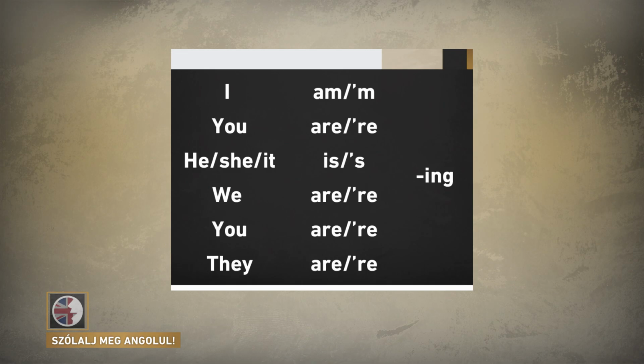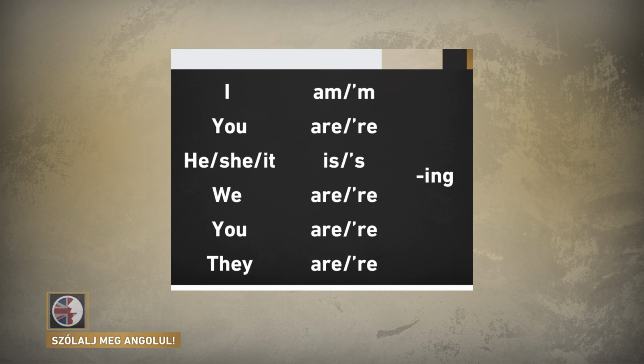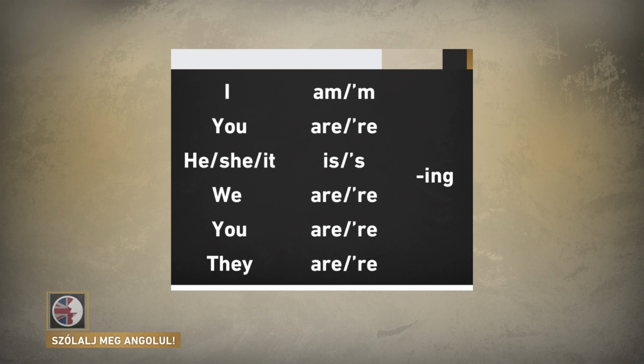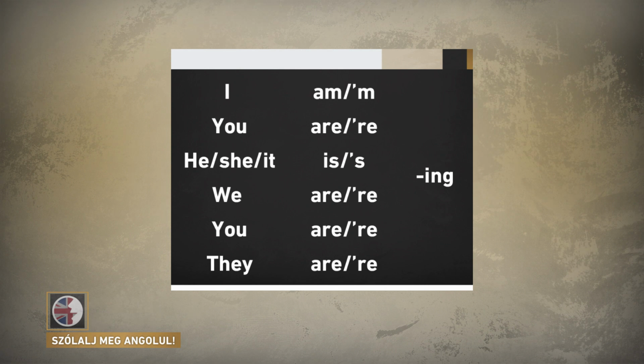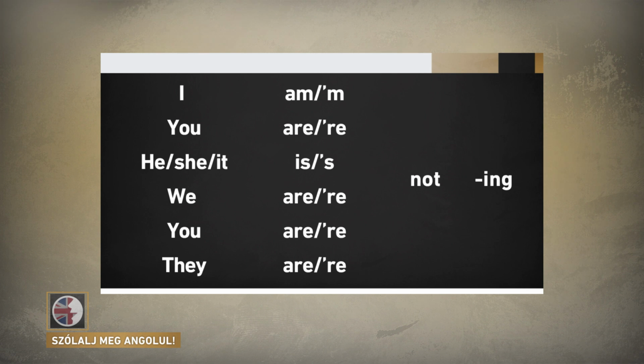You are, we are, you are, and they are. But the first person singular is I am. And the third person singular is he, she, it is. Okay, we know that we normally use the short version. So, I'm, you're, he's, she's, it's, we're, you're, and they're. Good. Now, what about the other area where we have to be careful?